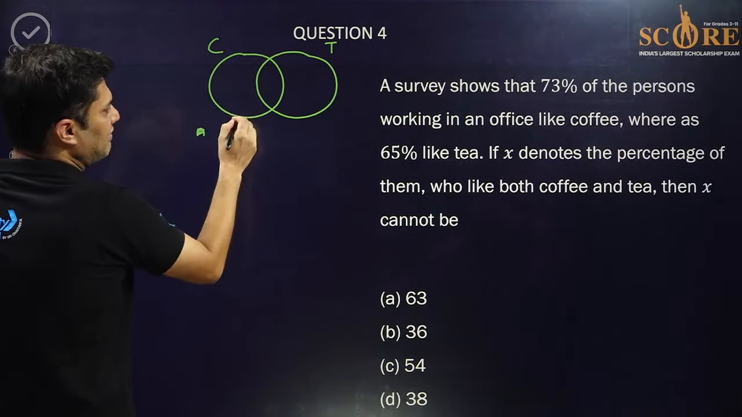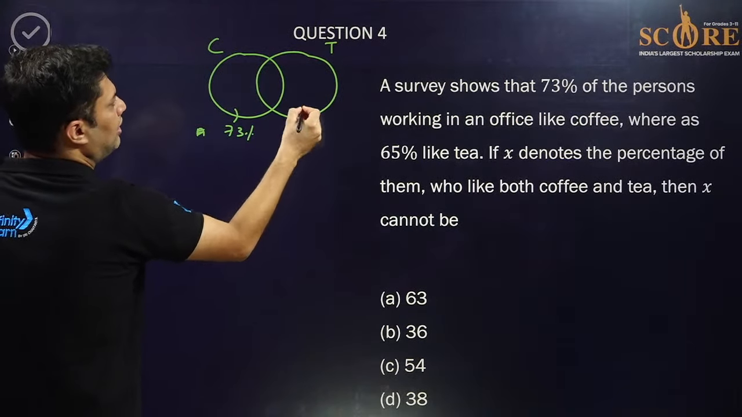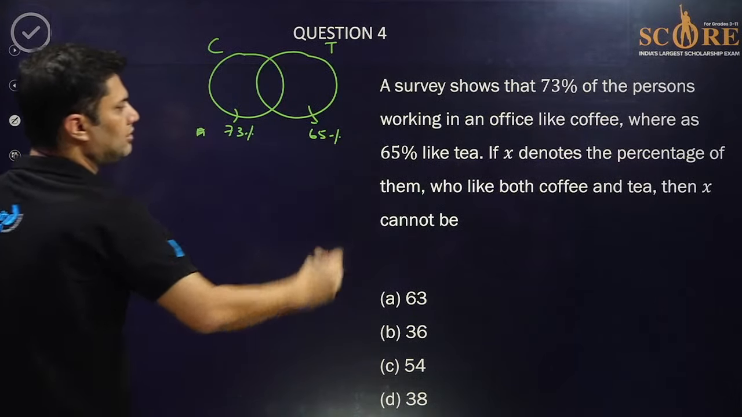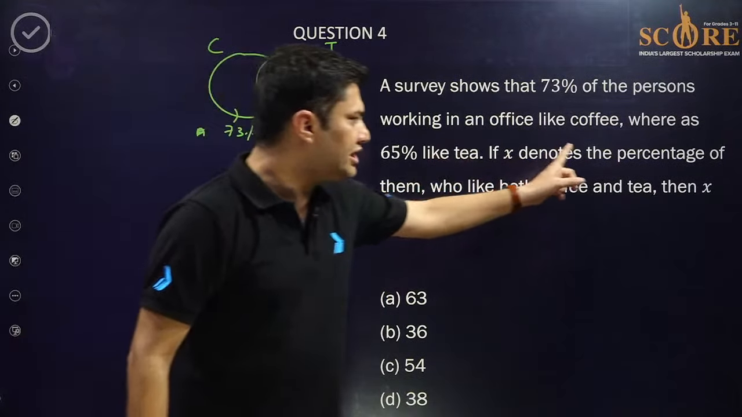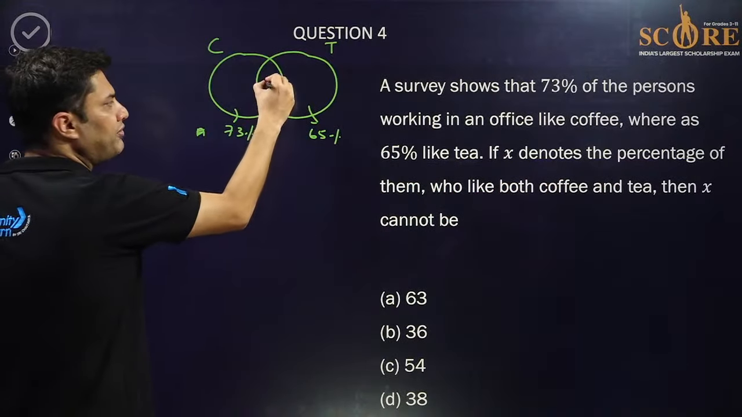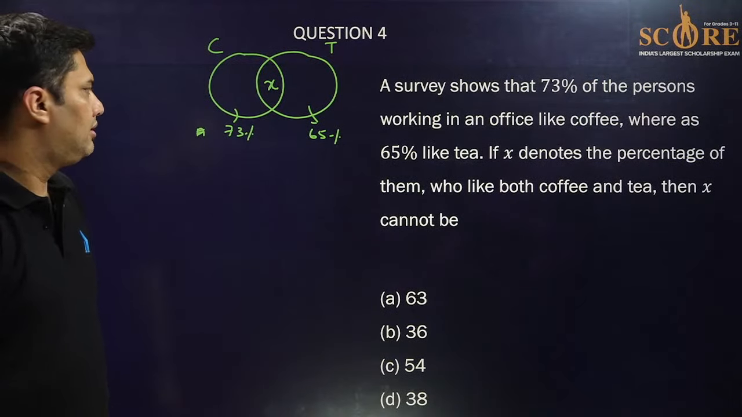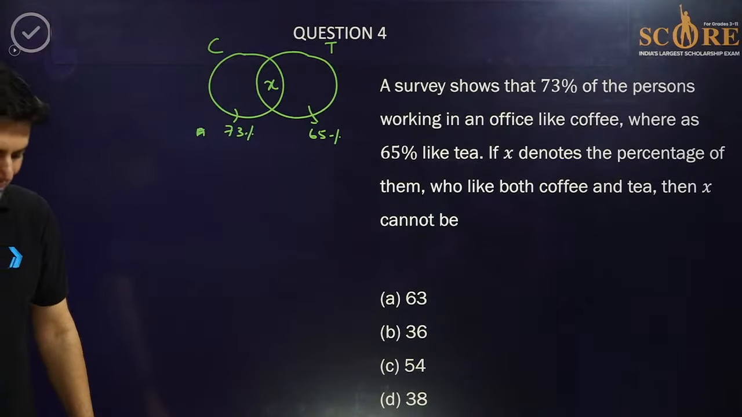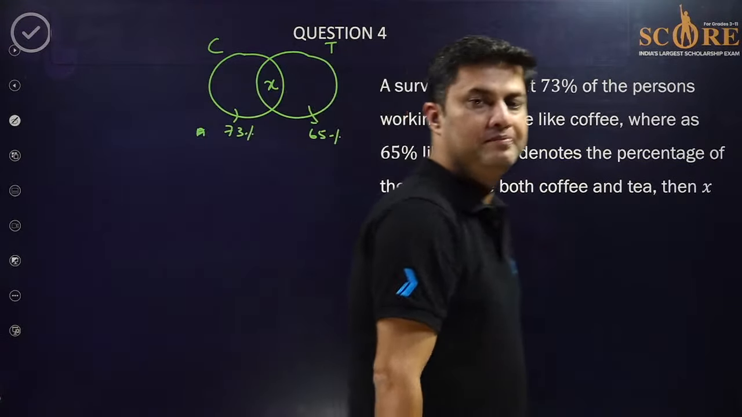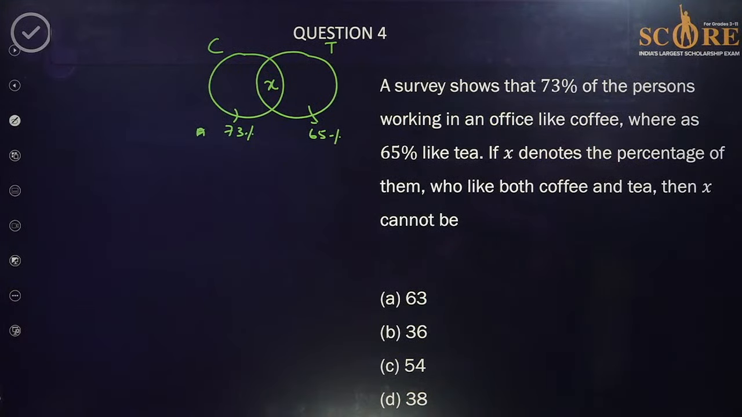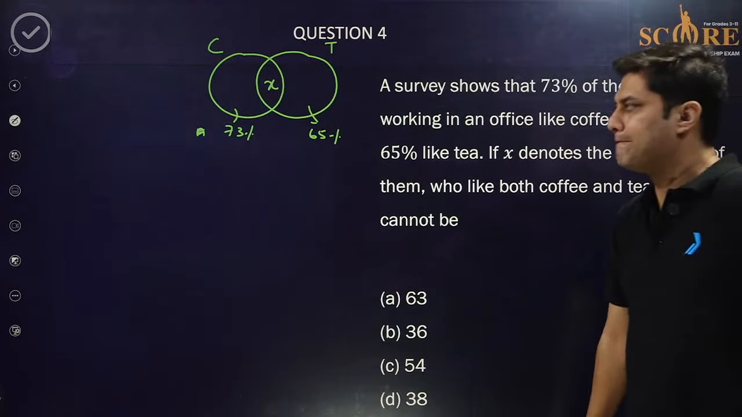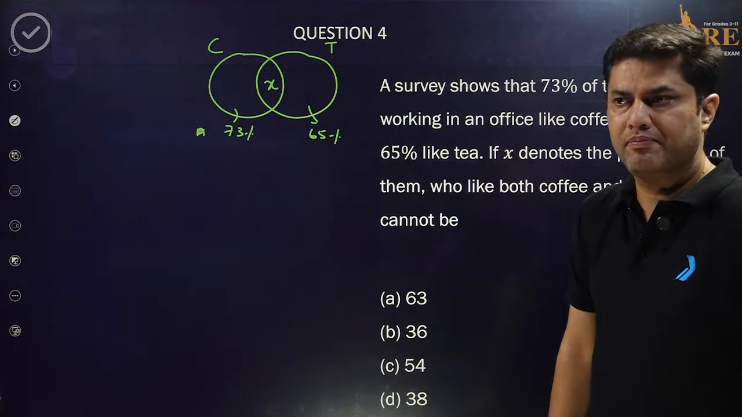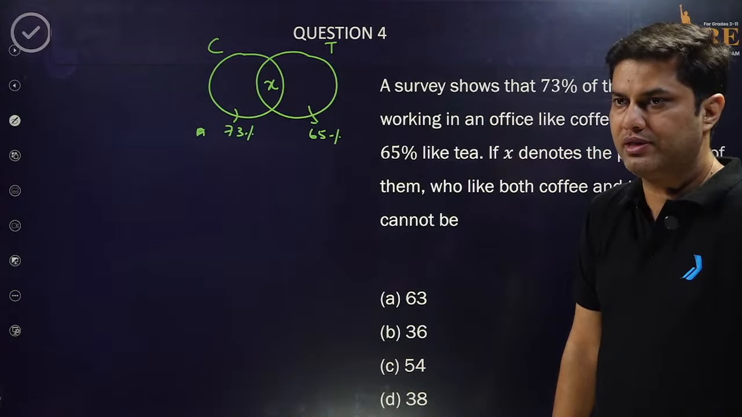So coffee people are 73% and tea people are 65%. Who will tell me if X denotes the percentage of them who like both coffee and tea, then X cannot be that. It's a very nice question. X cannot be. Can anyone solve this?